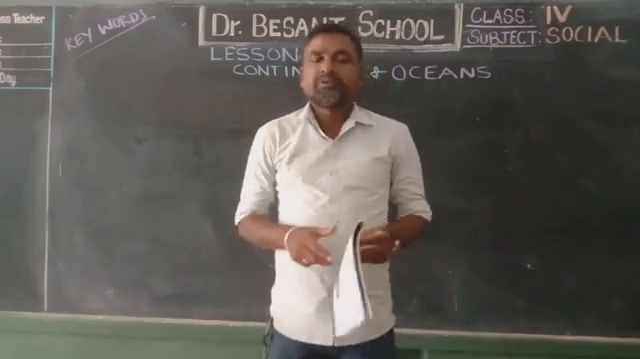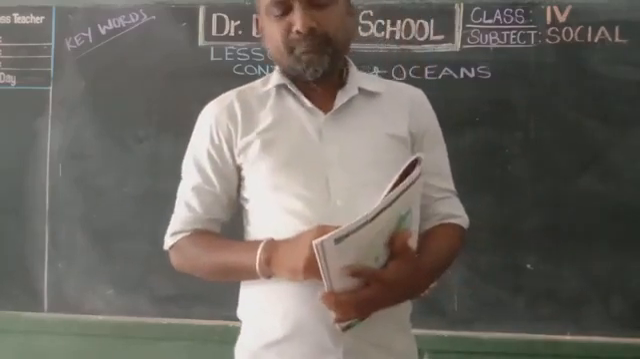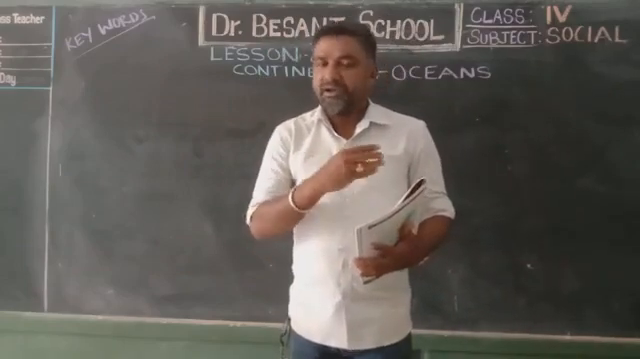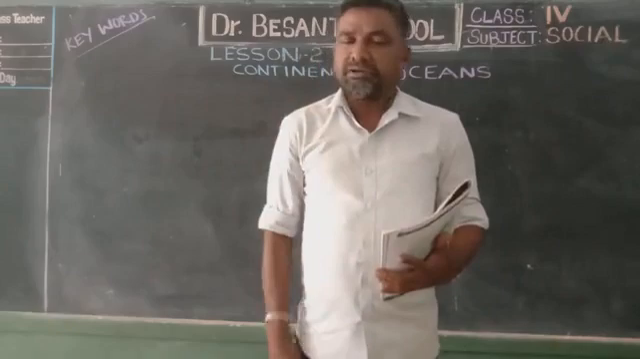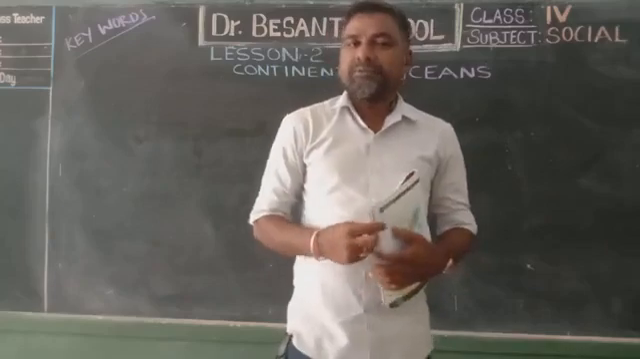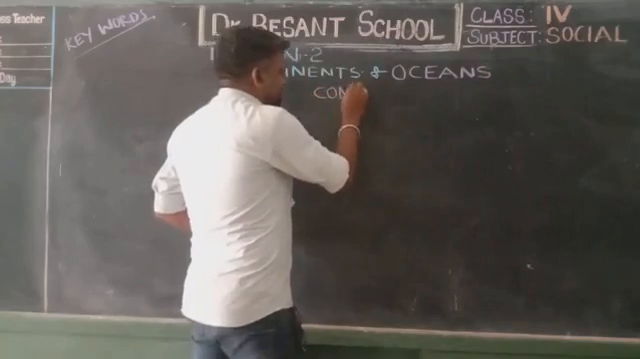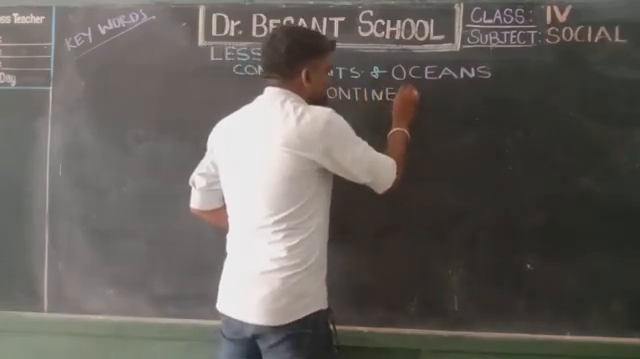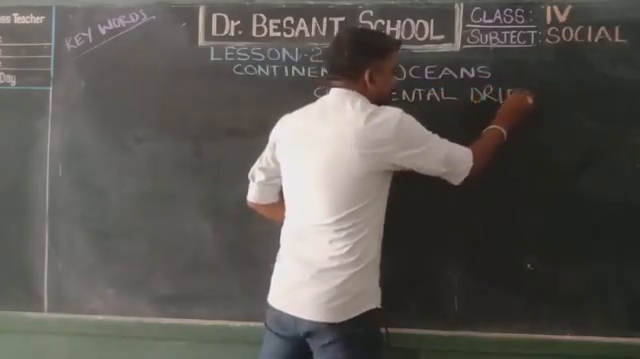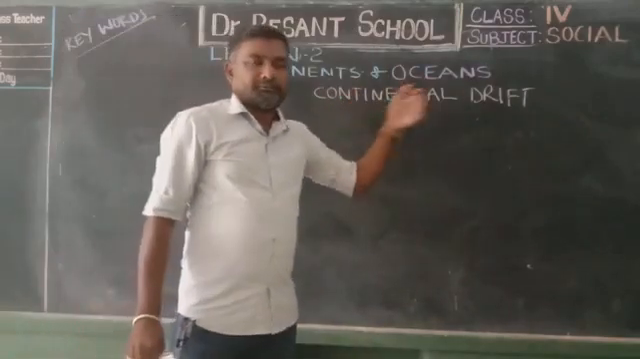Children, I hope you can open the textbook, lesson 2, page 9. Page 9. In the previous topic, we completed pages 7, 8 and half of page 9. But now we are on page 9. The topic name is called the continental drift.